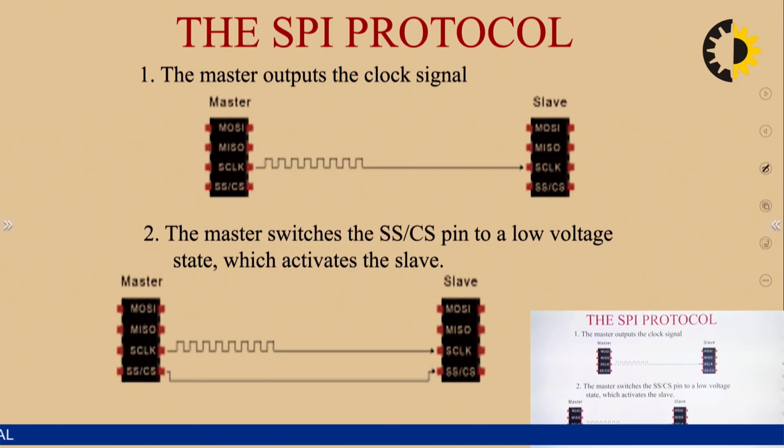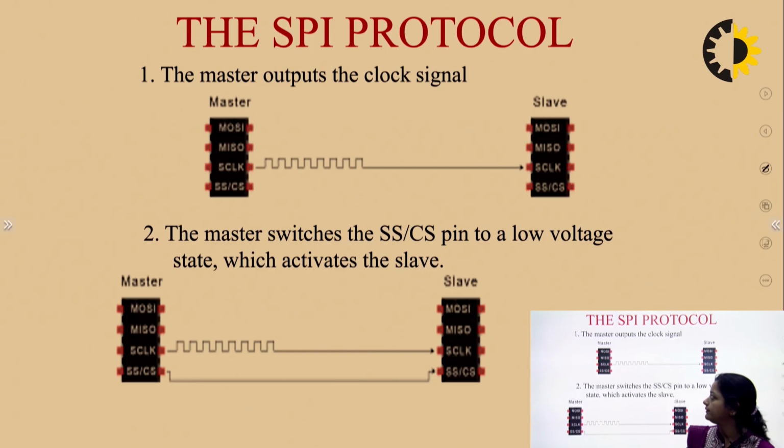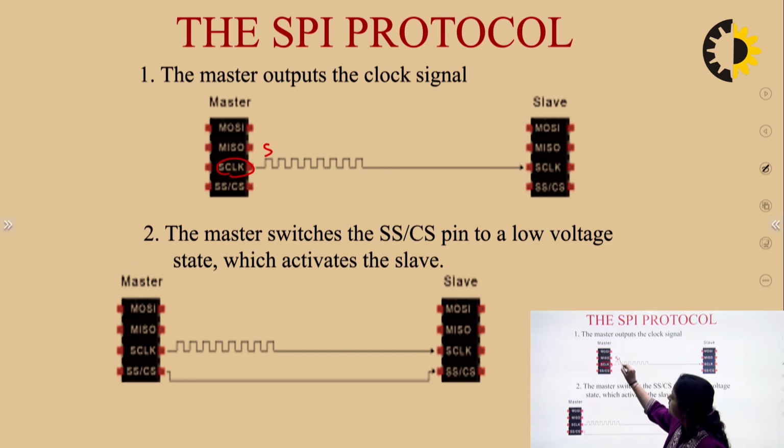Let us see the procedure one by one, how the data transmission occurs in the SPI protocol. The first step is that the master outputs the clock signal. Through the SCLK line, the master is sending the clock signal to the slave.